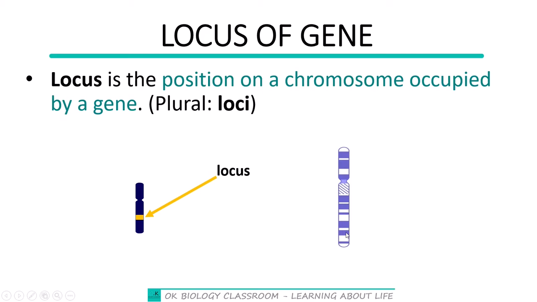So we refer to this particular position of the gene as its locus. And there is another gene in here, and that is its locus. And there's another gene here, that is its locus. And together, because the plural is loci, these genes are occupying their specific positions, and those are their loci. So it's very simple. Locus of a gene is the position occupied by that particular gene.